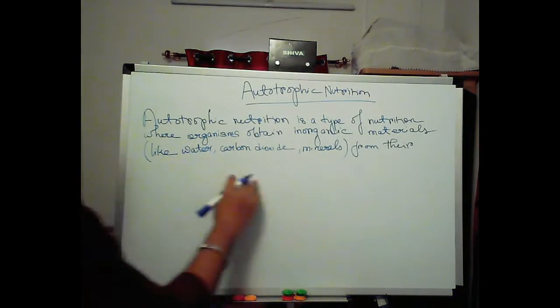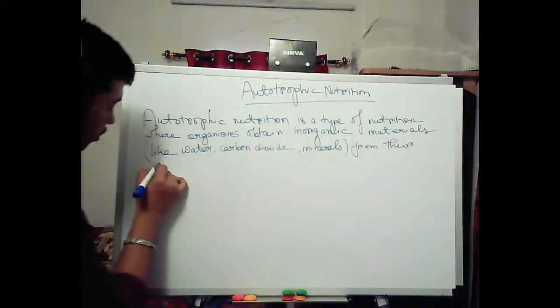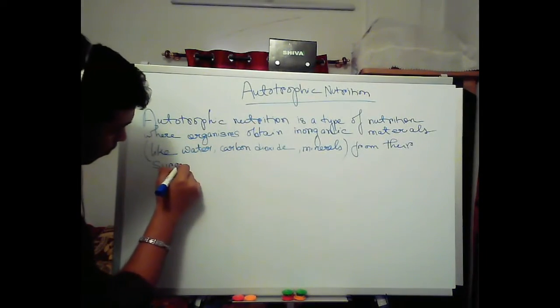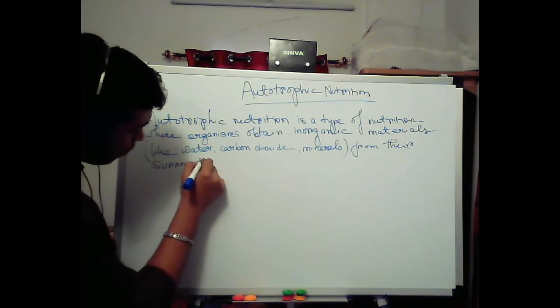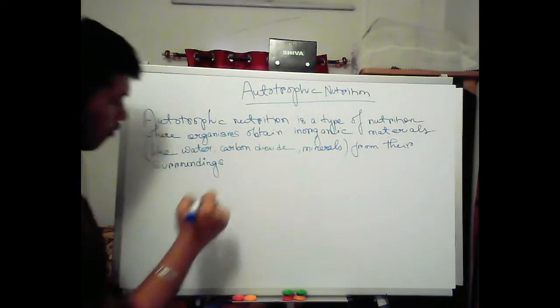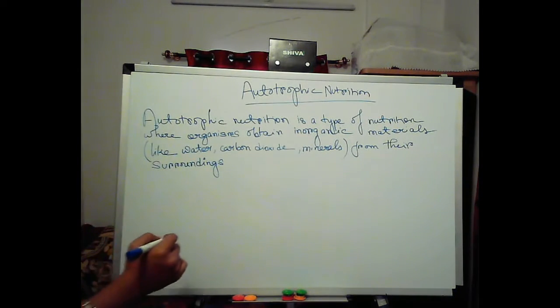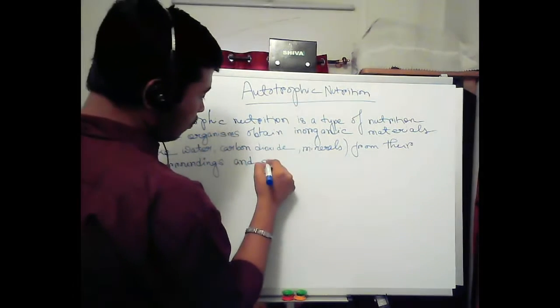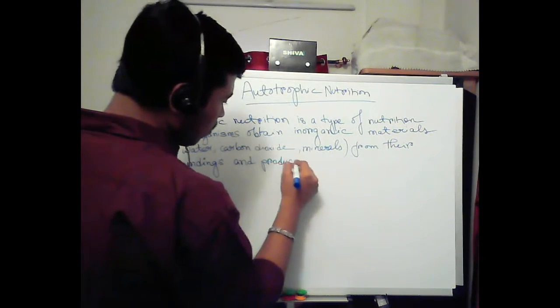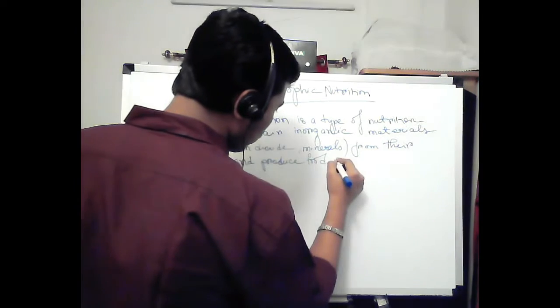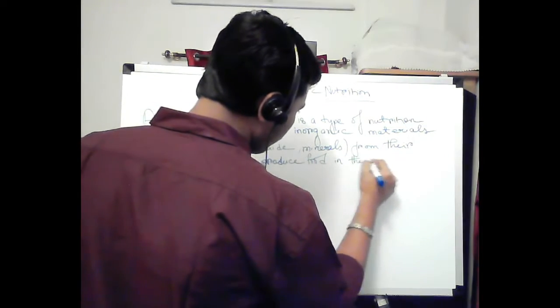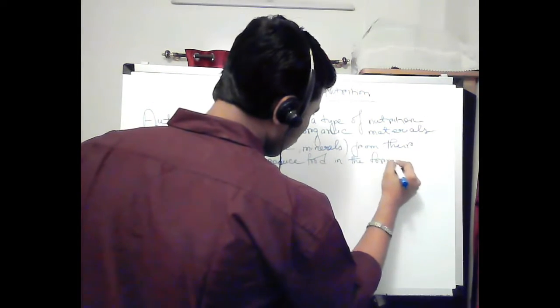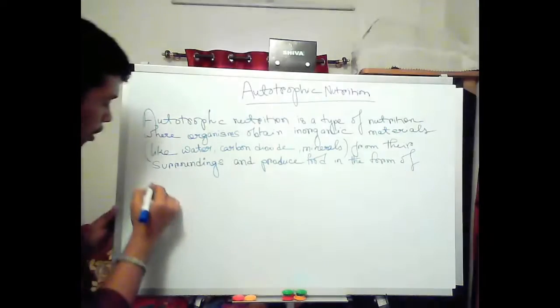From water, carbon dioxide, minerals from their surroundings, and produce food in the form of carbohydrates.